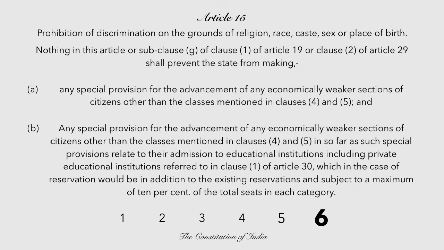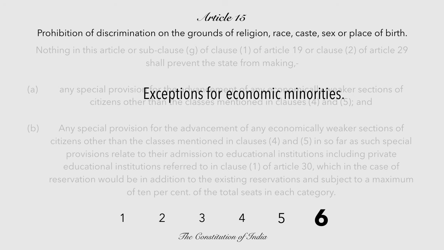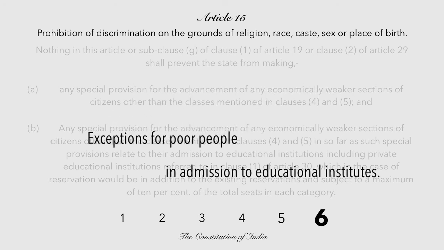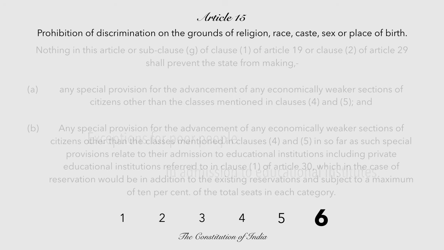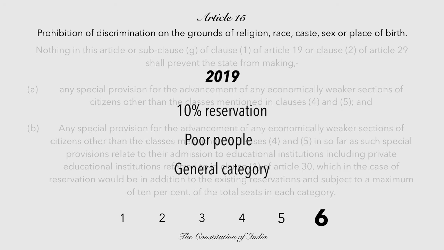The sixth clause talks about special provisions, exceptions for economic minorities, that is, poor people, and exceptions for poor people in admission to educational institutes. This is the law that was passed in 2019, which includes 10% reservation for poor people of the general category.